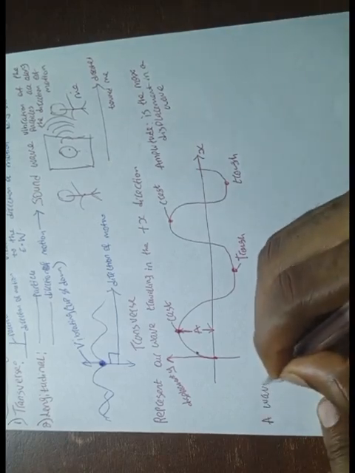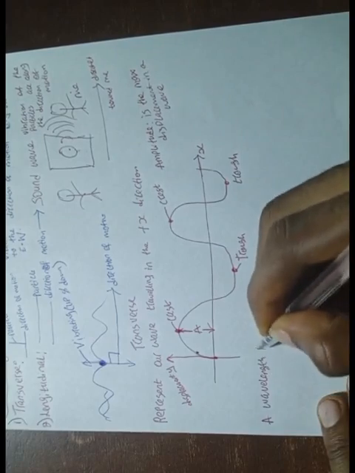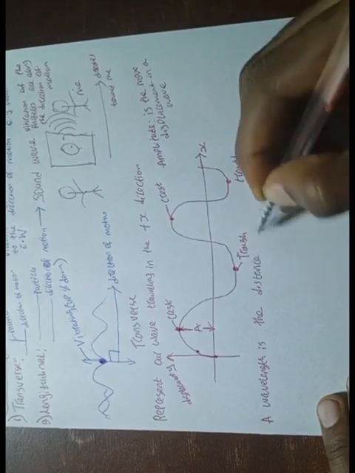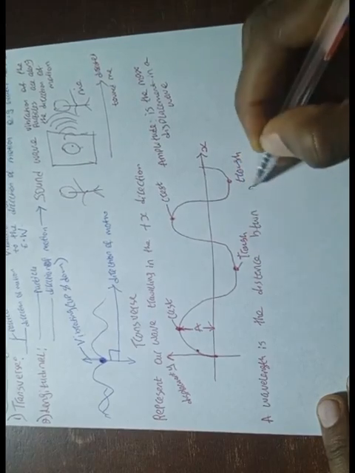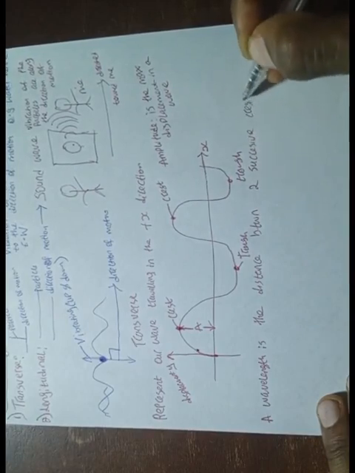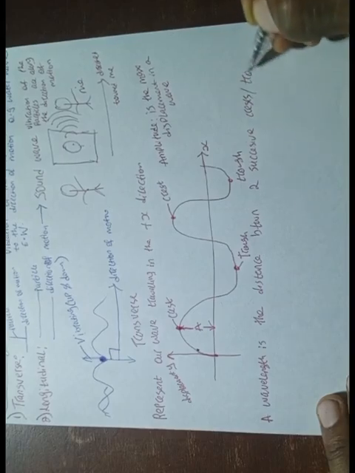What else again? Under this representation of our wave, we know that a wavelength is the distance between two successive crests or troughs.